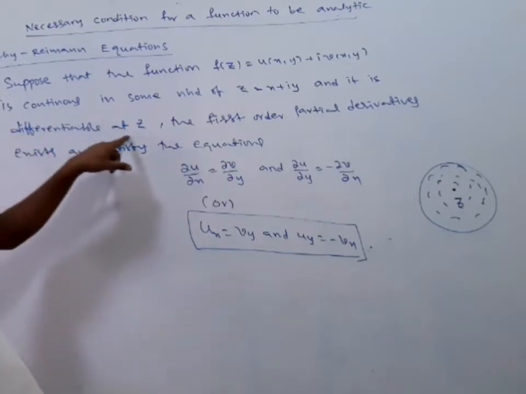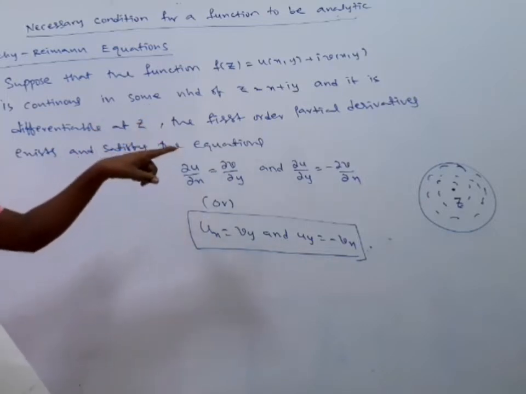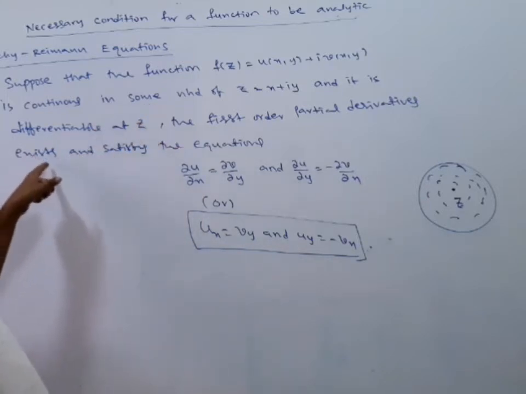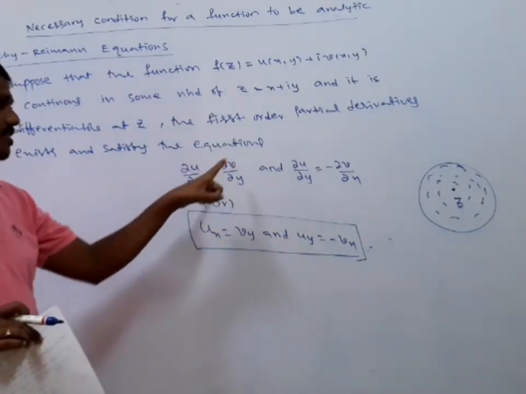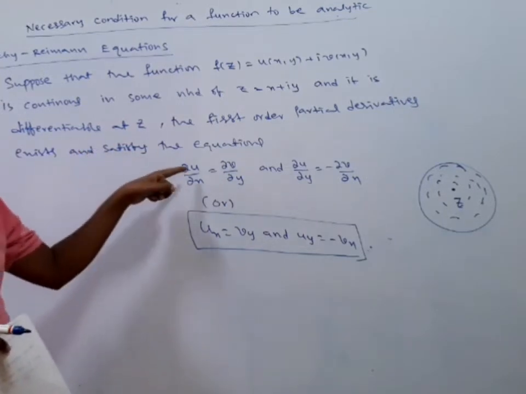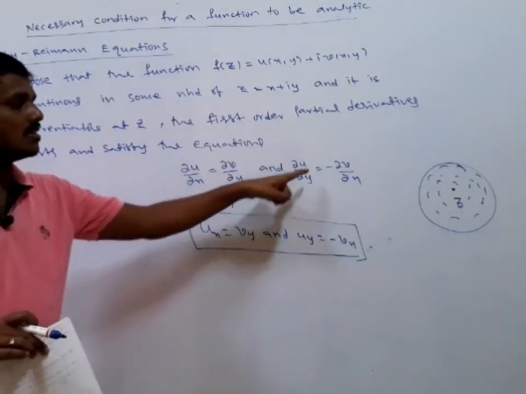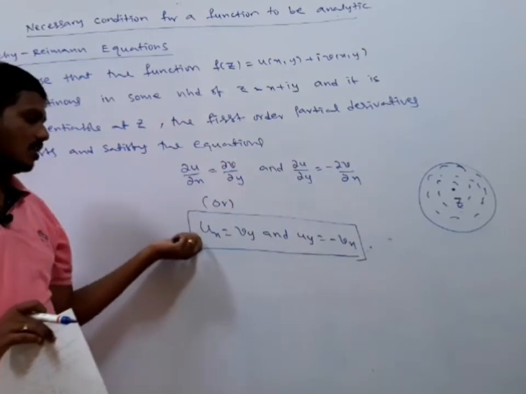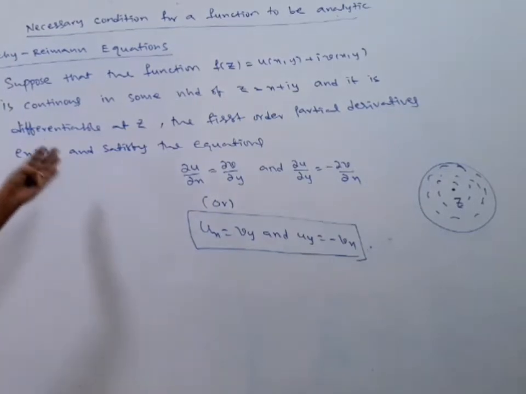Okay, and differentiable at z. At a point z, the function is differentiable, and the first order partial derivatives exist. The first order partial derivatives are dou u by dou x, dou u by dou y, dou v by dou x, dou v by dou y. They exist and they satisfy the equations dou u by dou x is equal to dou v by dou y, dou u by dou y is equal to minus dou v by dou x, or u suffix x is equal to v suffix y and u suffix y is equal to minus v suffix x. This is the Cauchy-Riemann equation, the statement of the Cauchy-Riemann equation. Yes, the statement is very important.